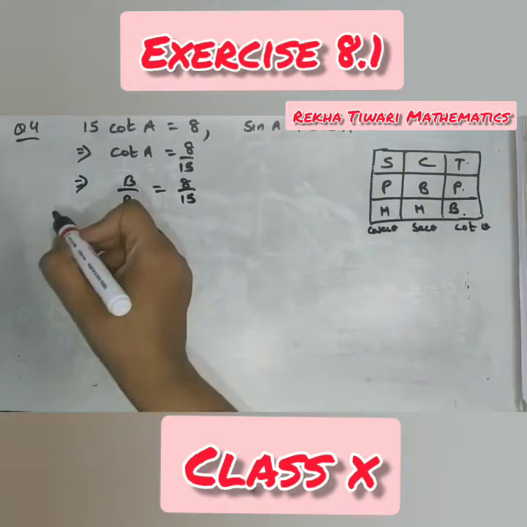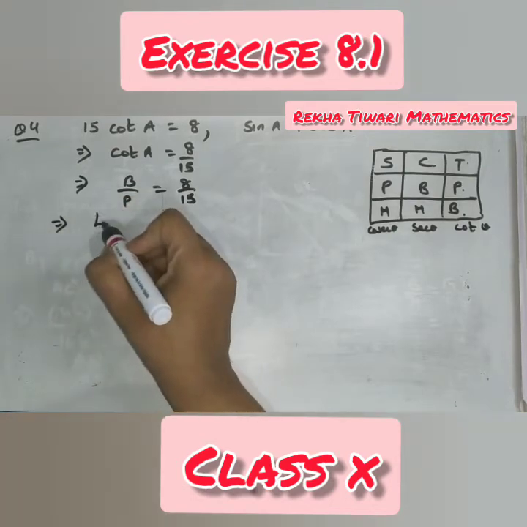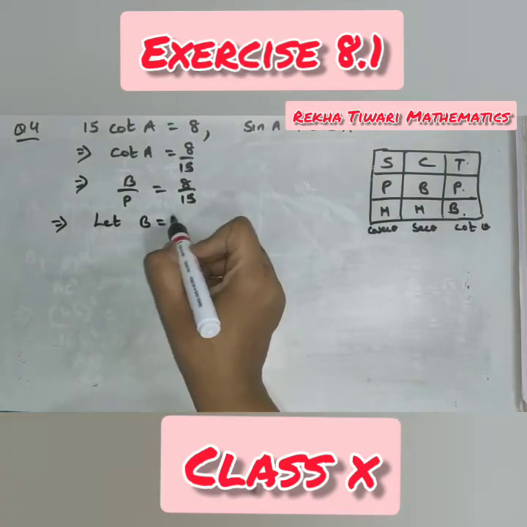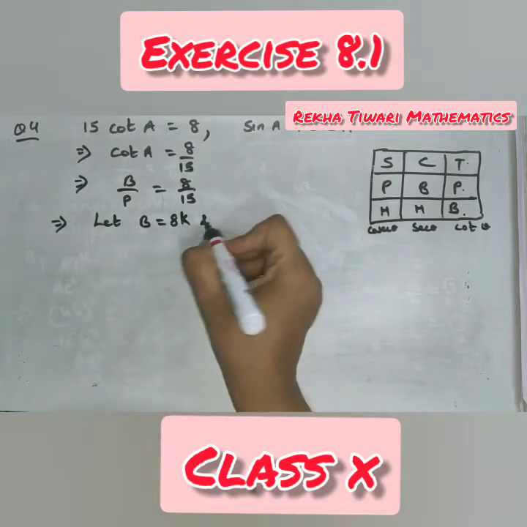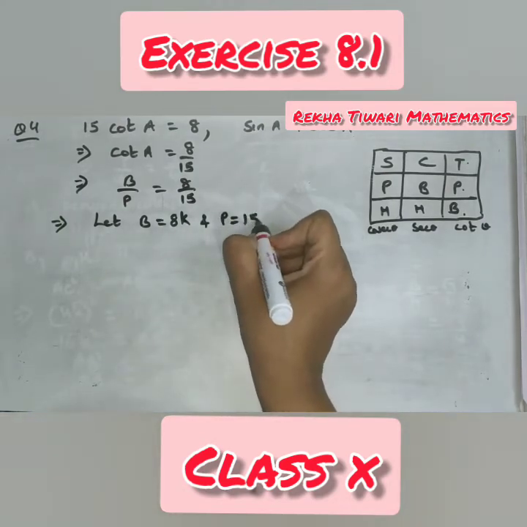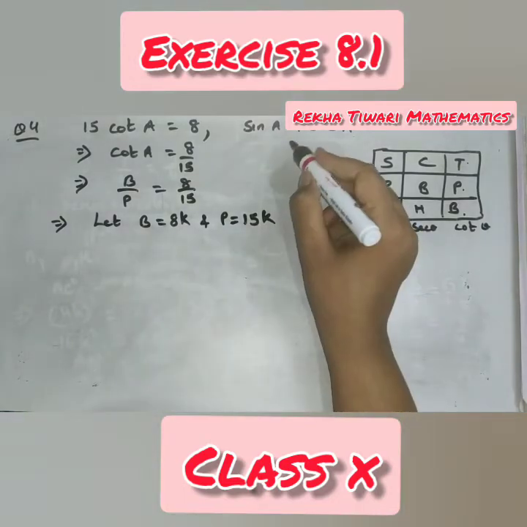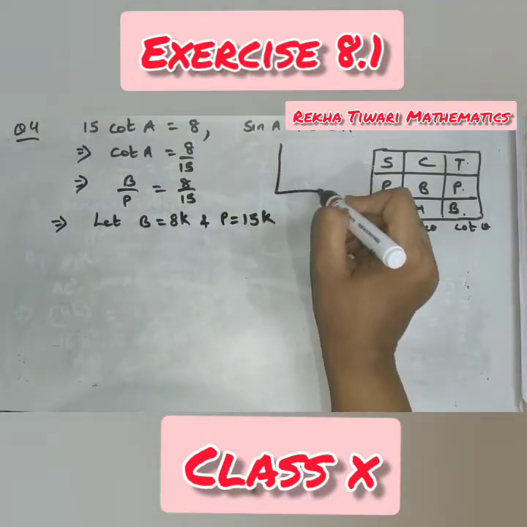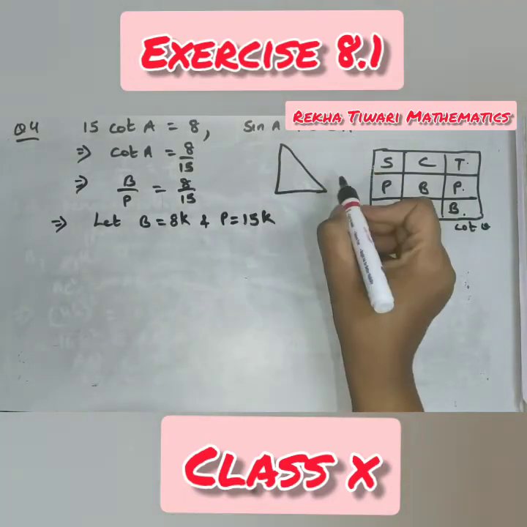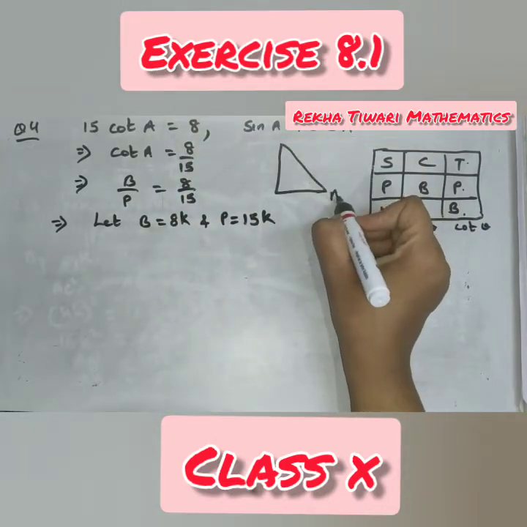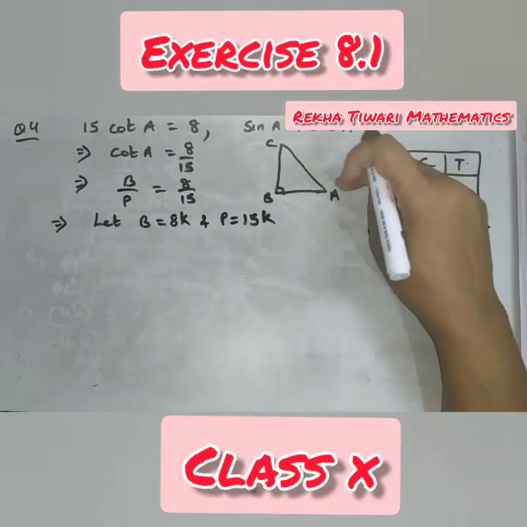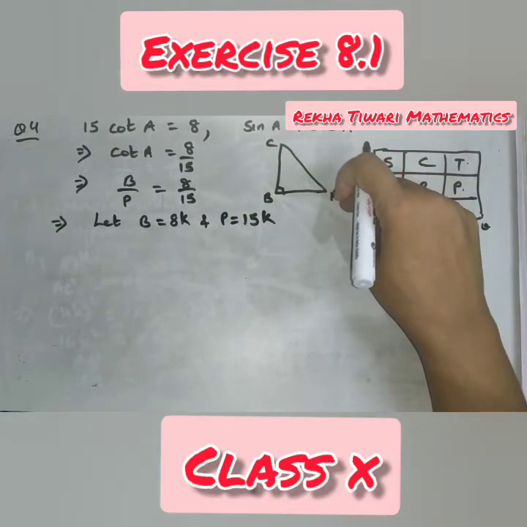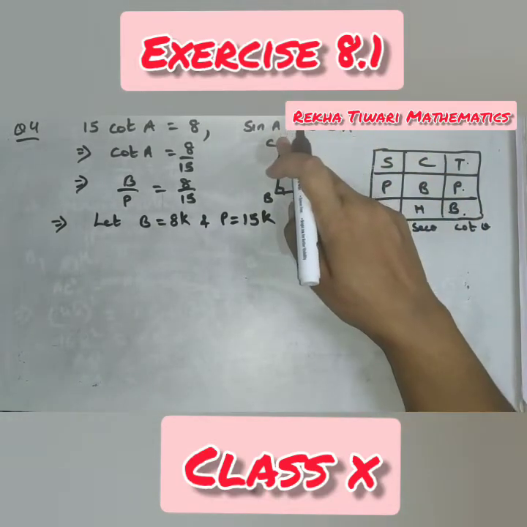Again the ratio is given. This implies let base is equal to 8K and perpendicular is equal to 15K. Draw the figure. They are talking about angle A, so keep the angle A here, B, C. You can keep A either at this position or at this position.